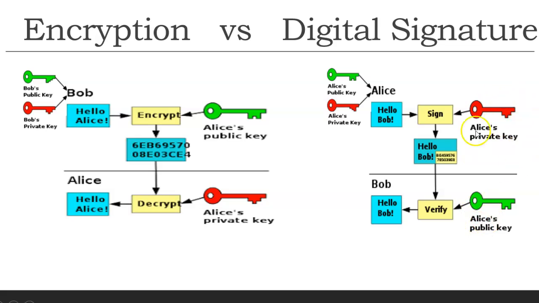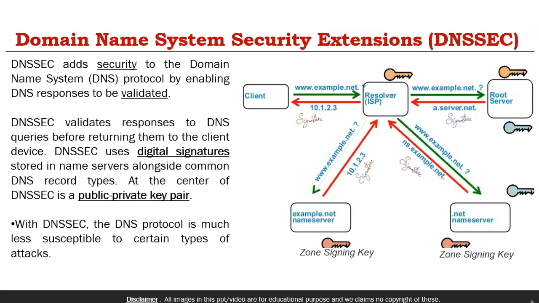So these are mathematically linked keys, and once the digital signature program encrypts the message with the private key, it can verify with the public key. This is very important for this lecture: encryption needs the receiver's public key, digital signature needs the sender's private key. And here we will use digital signature in DNSSEC. So we'll now discuss DNSSEC in detail.